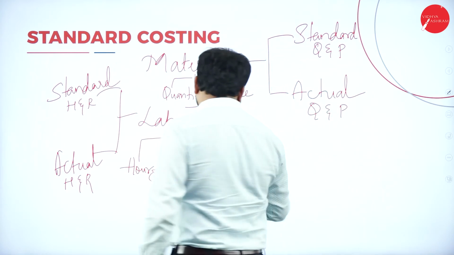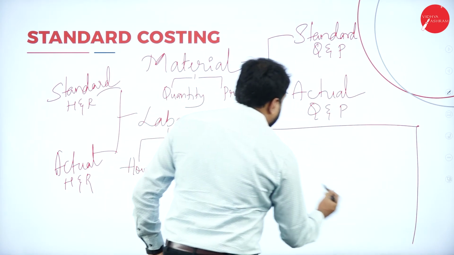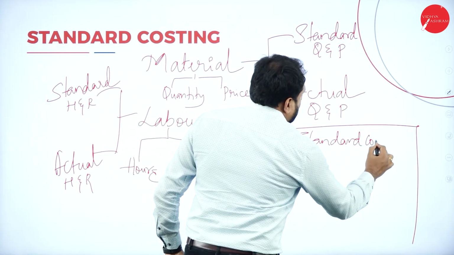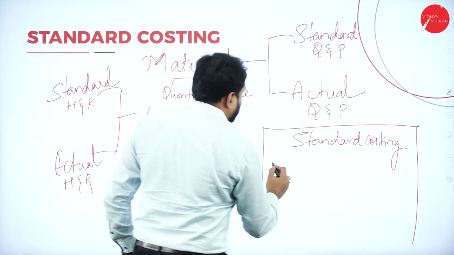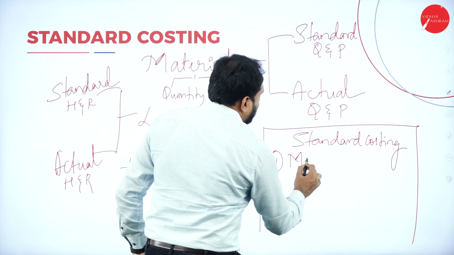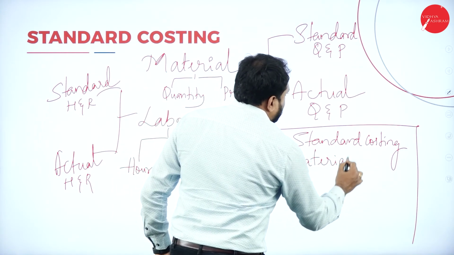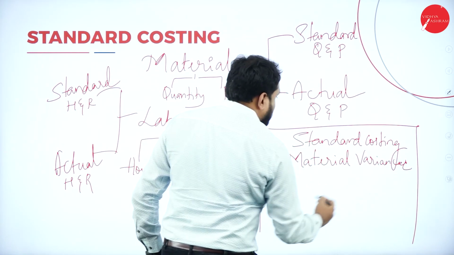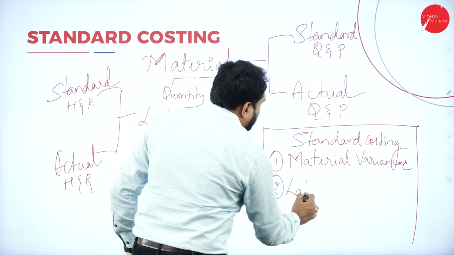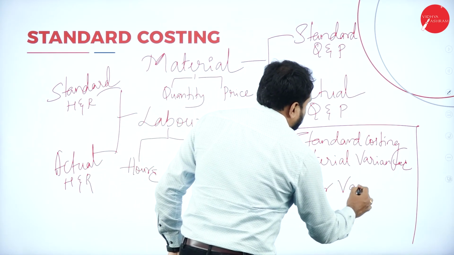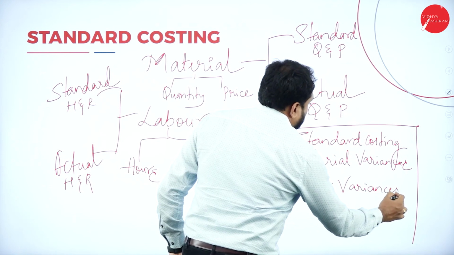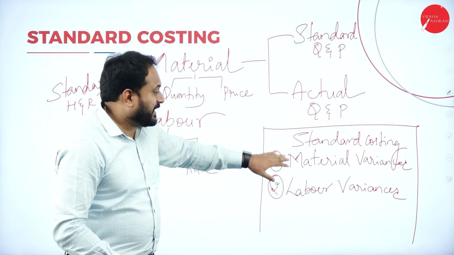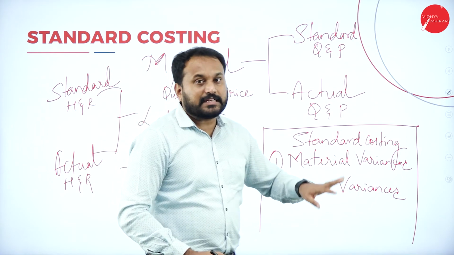Which are the two? I'll just write it here for you people. In standard costing, we will calculate two things. The first one is material variances, and the second one is labor variances. So these are the two calculations which we are supposed to do: material variances and labor variances.